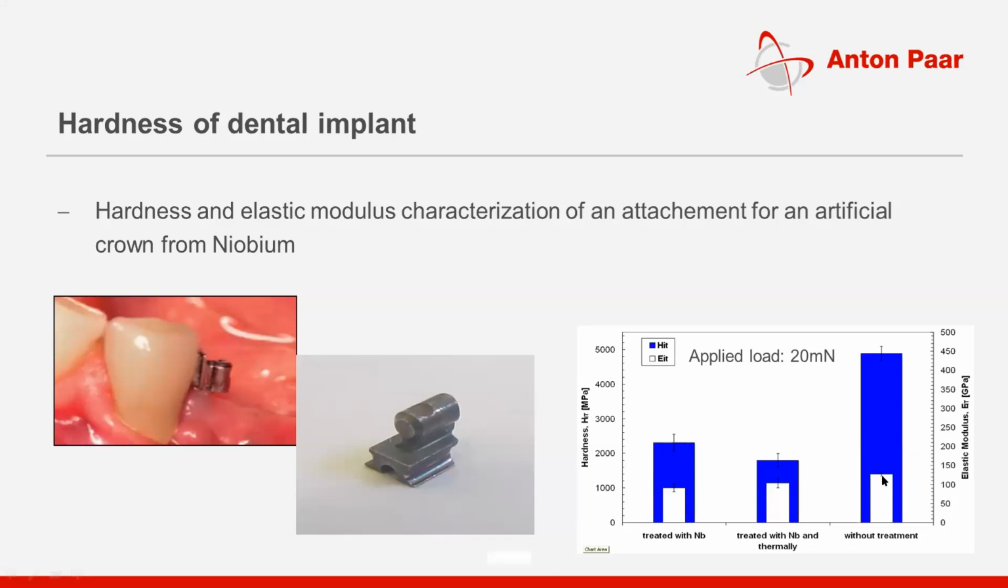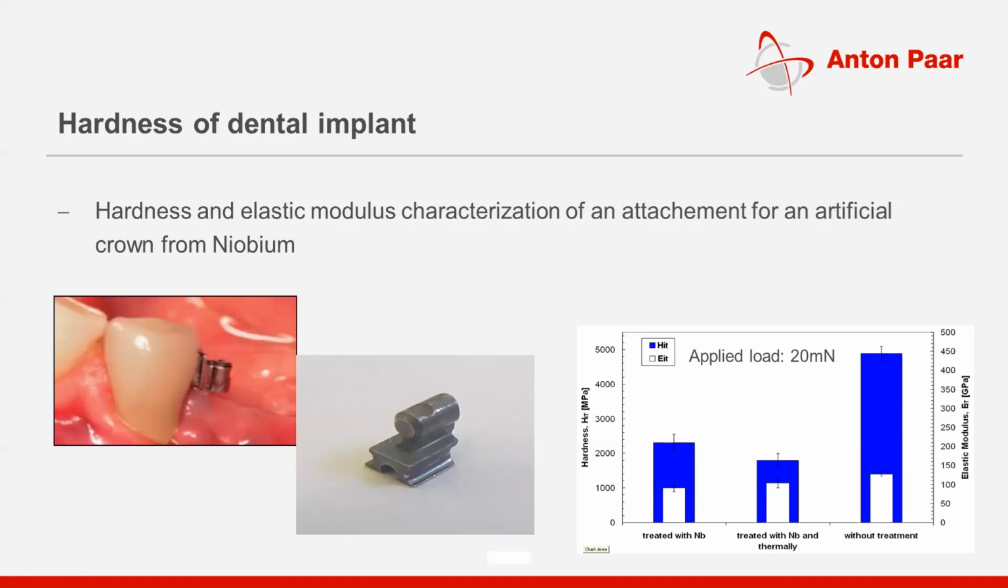The white section is the elastic modulus, which is not changing too much. But the hardness is a function of what kind of treatments you are giving to the sample. When it is treated with niobium, the hardness value is around 2 to 2.5 GPa. Then when treated with niobium and thermal treatment is also given, the hardness is reduced, and without treatment the hardness is very high.